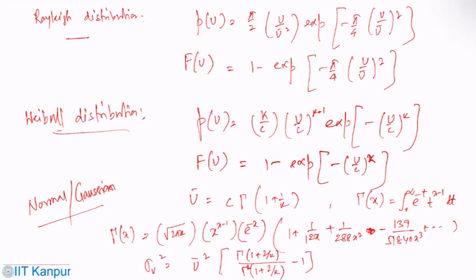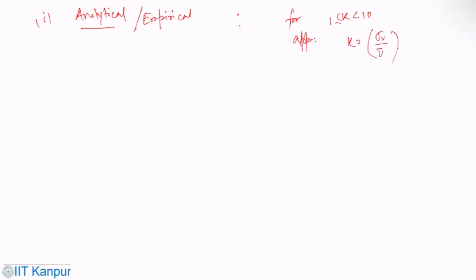However, there are some approximations that one can use, because the factors that are going to play an important role in this estimation are C and K. There are some analytical or empirical relations, let's say for K greater than or equal to 1 and less than 10. The approximation could be K equals sigma U by U bar to the power minus 1.086.